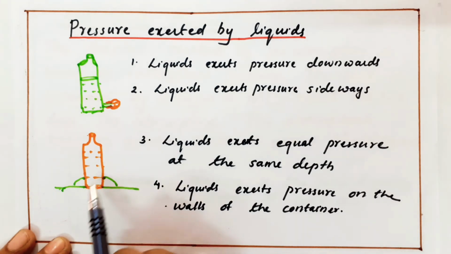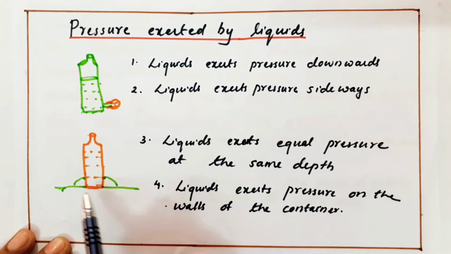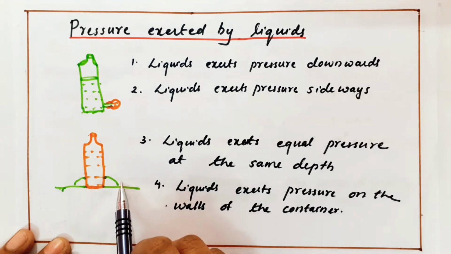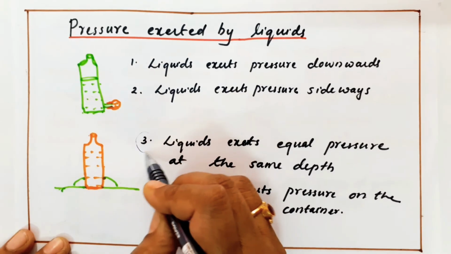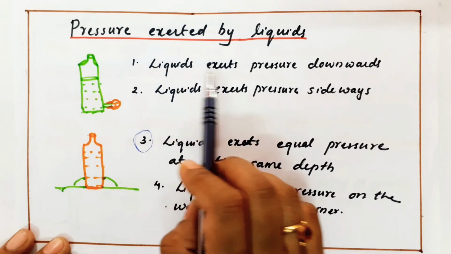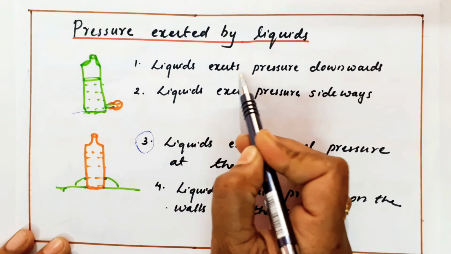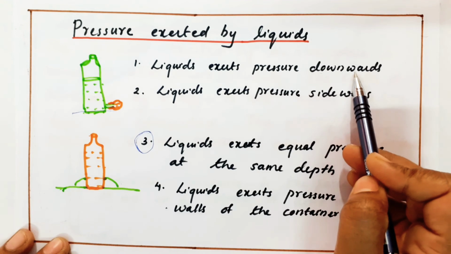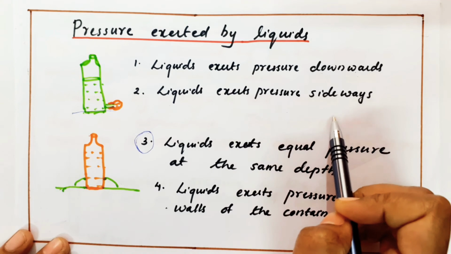Another one, you just see this. This is a bottle placed on a table with three holes. You can see that if it is filled with water, the water will come out from the holes. And here I want to tell one more important thing, one by one. First, the liquid exerts pressure downwards. Then next, the liquid exerts pressure sideways also.